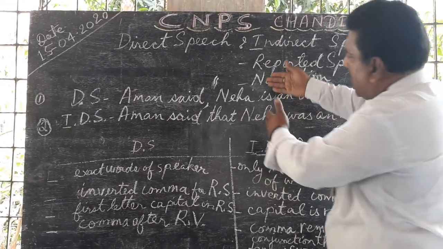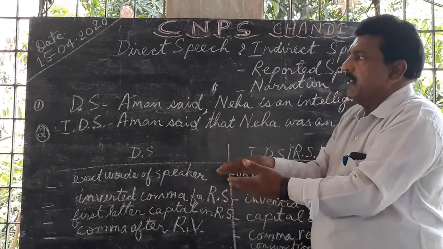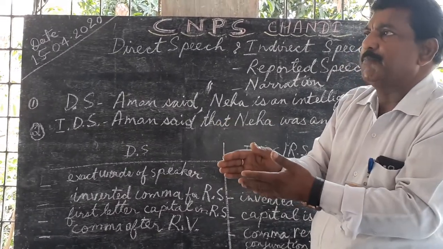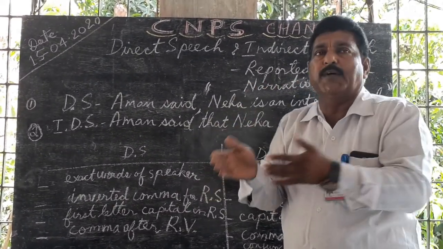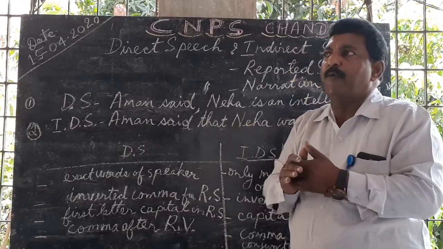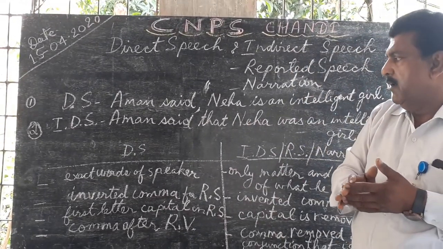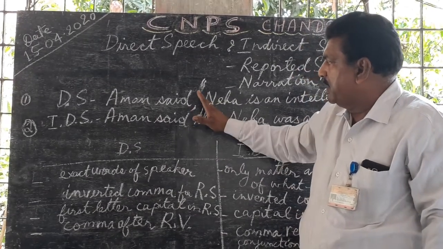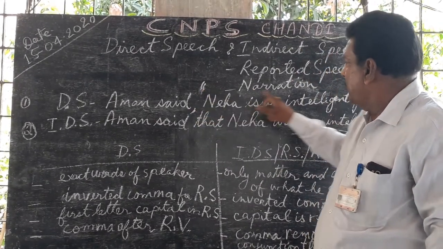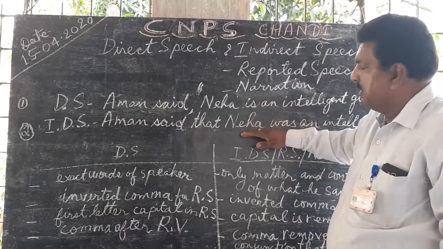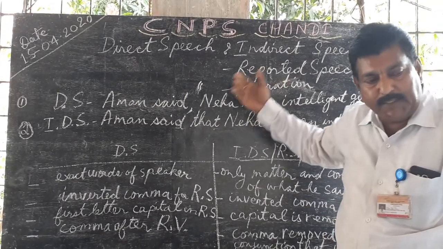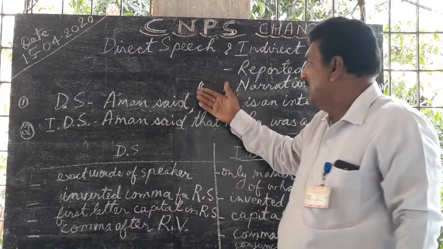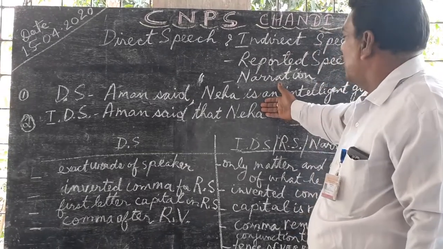So while converting a sentence from direct speech to indirect speech, there are certain points which we have to remember. Firstly, from the example I have made it clear that where the inverted comma is not there, the sentence is in indirect speech. Where the inverted comma is present, that is direct speech.